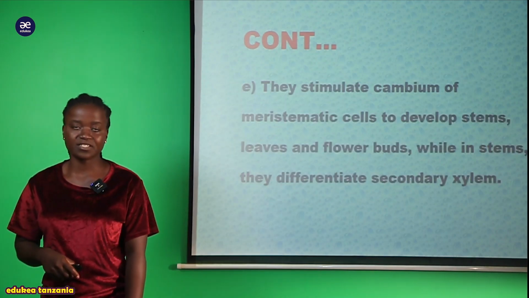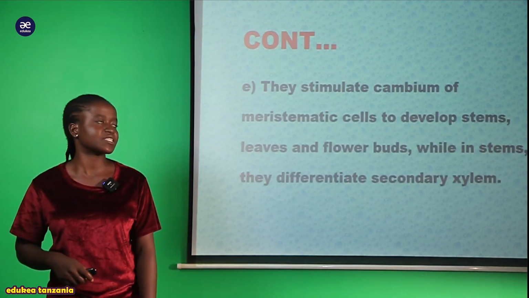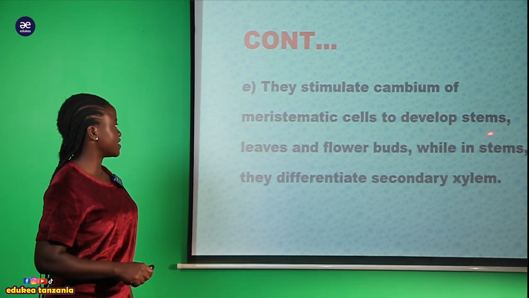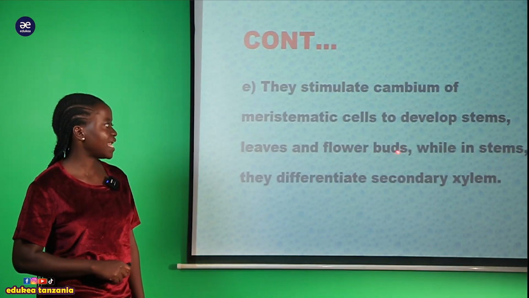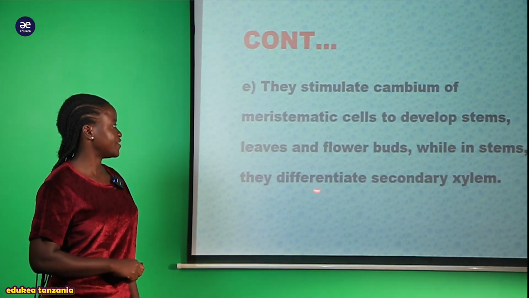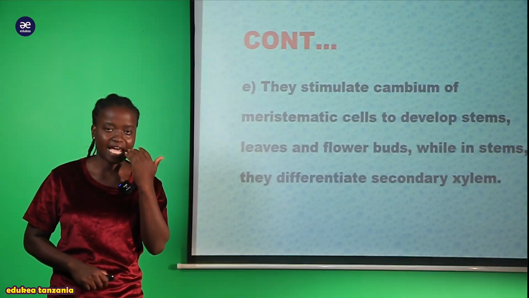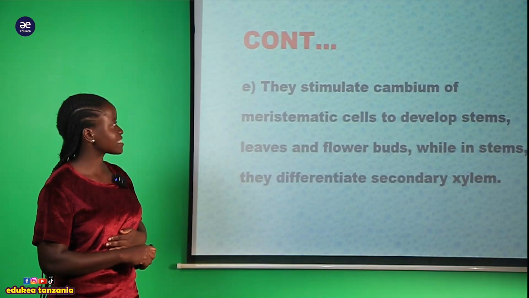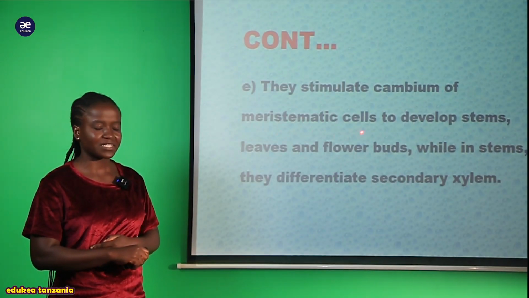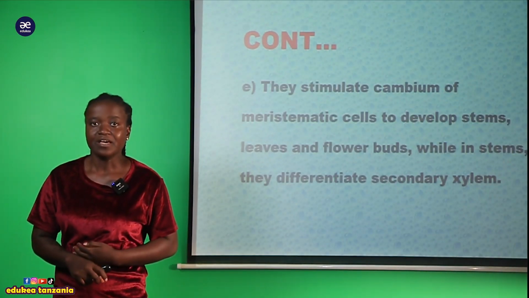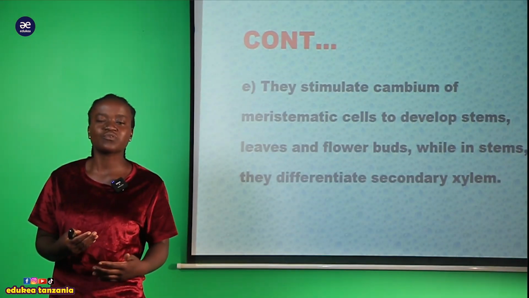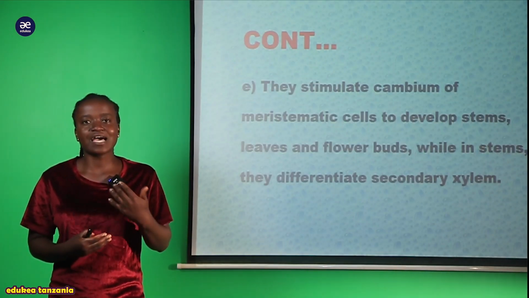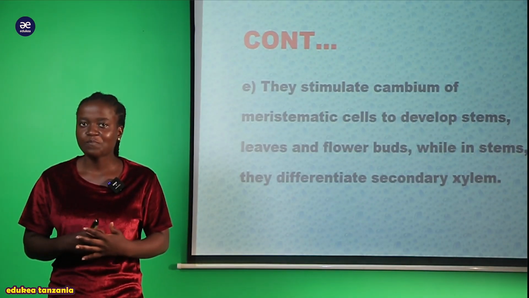Another function of this plant hormone, specifically auxin, we can say that they stimulate the cambium of the meristematic cell to develop the stems, the leaves, and the flower buds, while in the stem they differentiate into the secondary xylem. So hii auxin pia tunasema kwamba ina stimulate cambium of the meristematic cell. Na tunasema kwamba cambium ndio ambayo structure ina bring about growth to occur within a plant. So and hence we can say that this auxin hormone, they are called the growth promoter.